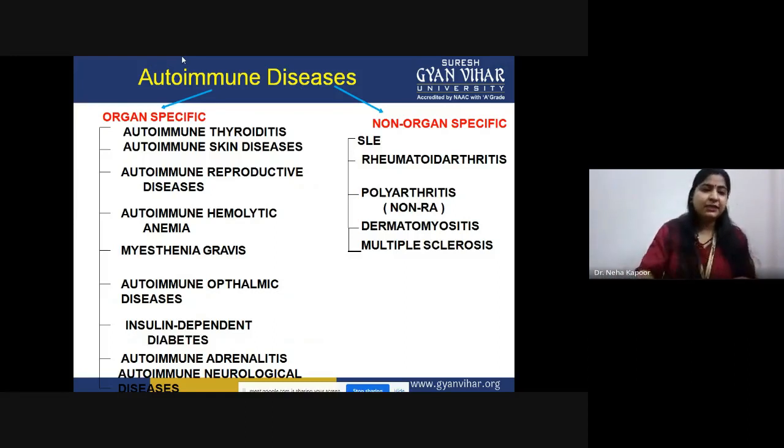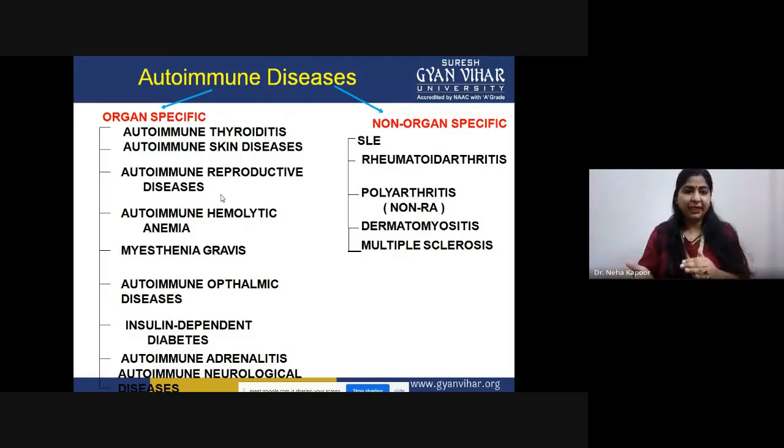As the name suggests, in the case of organ specific, there are many diseases that are localized or that attack a particular organ. For example, autoimmune thyroiditis, which means it will be attacking the thyroid. Autoimmune skin diseases mean it will be attacking our skin. Autoimmune reproductive diseases, as the name suggests, mean it will be attacking the reproductive tract.